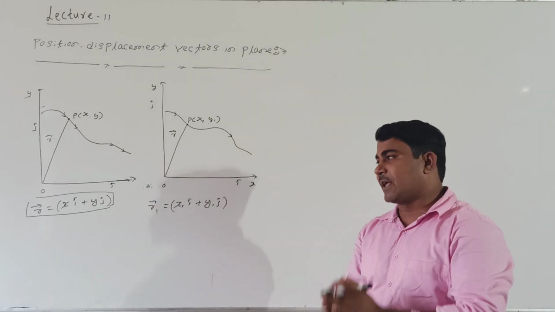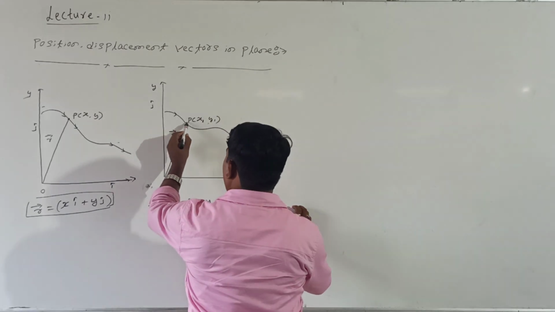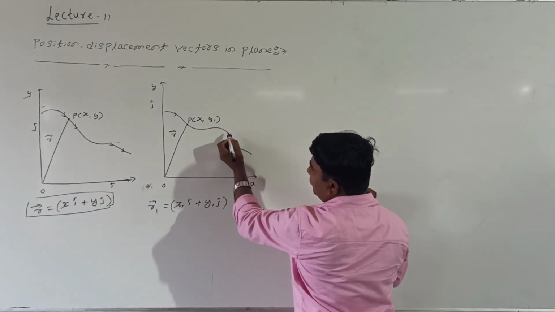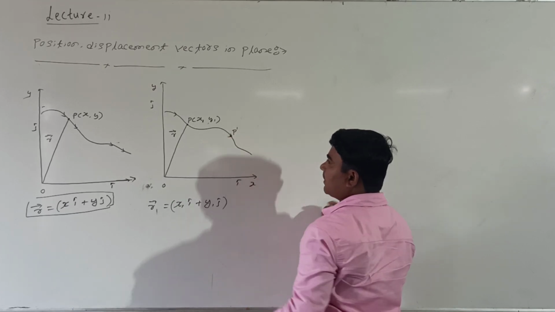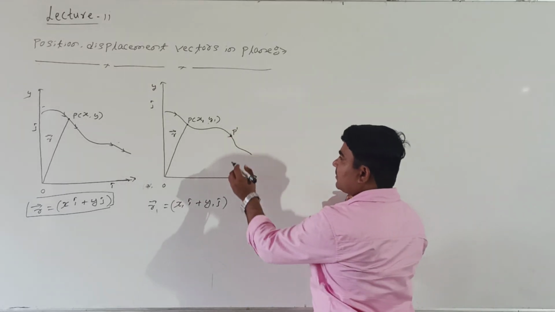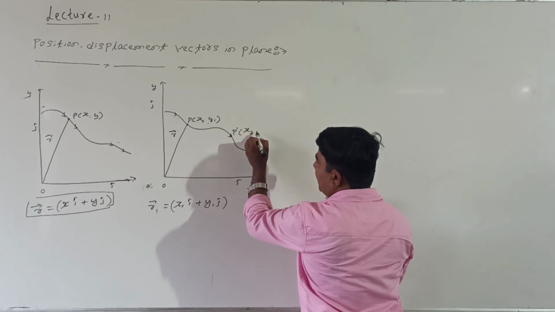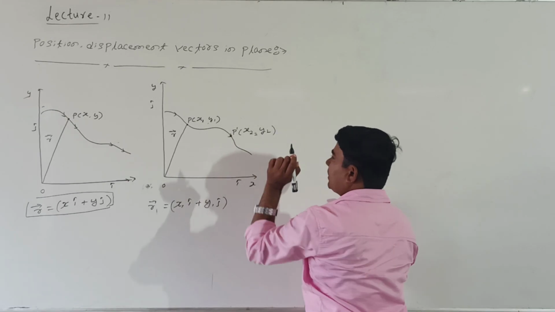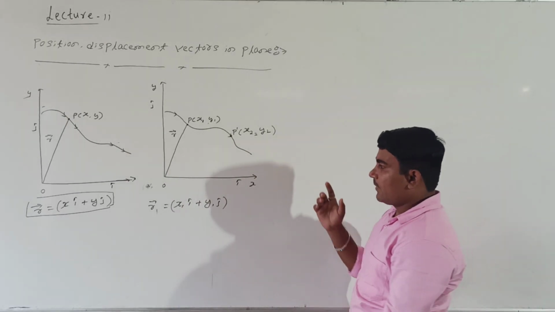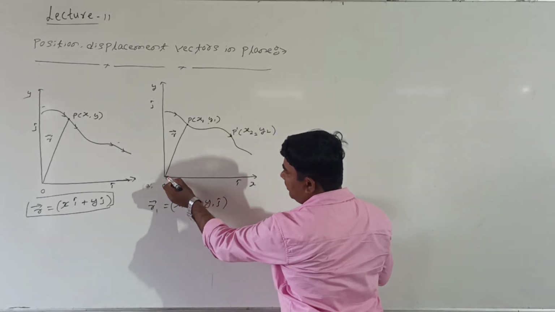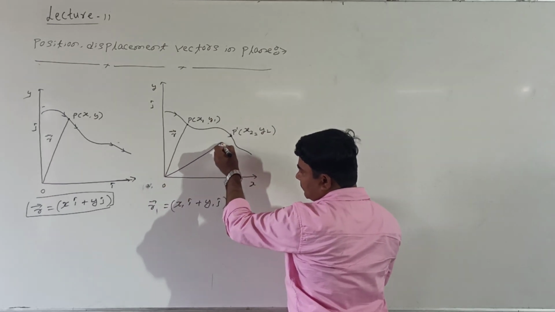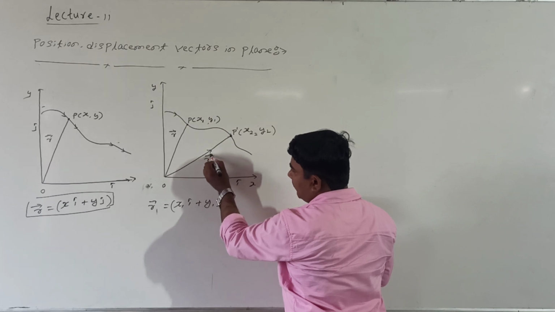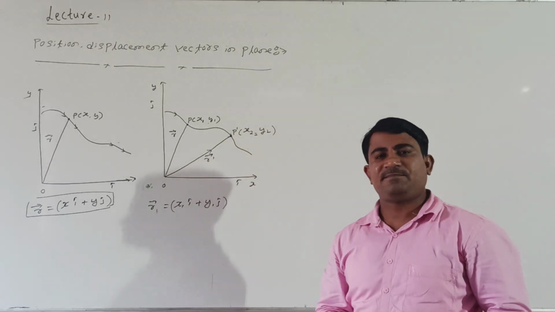Then after some time, let us consider the body moving in this direction. After some time, consider this is the position of the body. Shall I take this point? It is nothing but P dash, right? Then these points I am calling X2 and Y2. Then again I will draw a position vector here, from the origin. I will represent it as R dash.